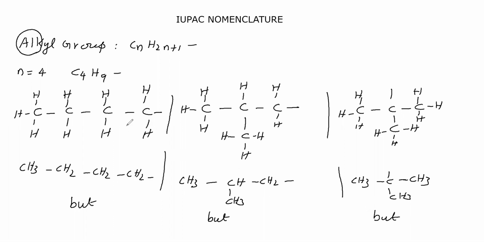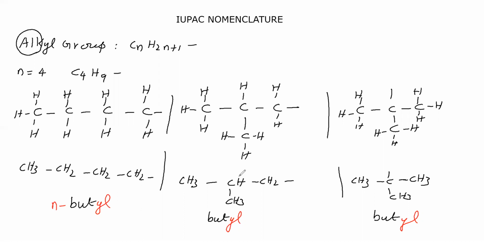Then there is the yl, no? That yl you write for all. Here, all the carbon atoms are present in one chain, therefore it is called normal butyl. So n means normal.